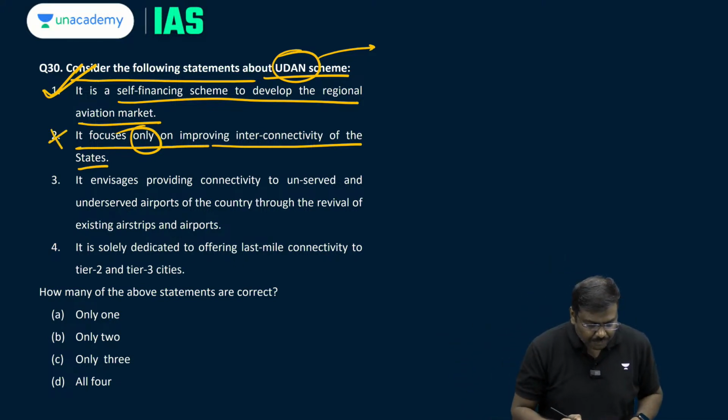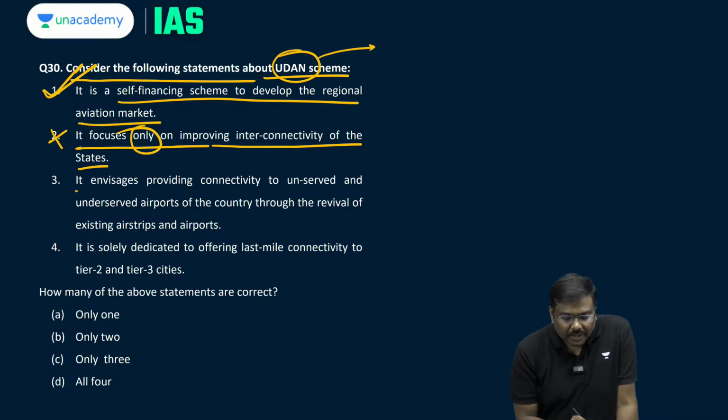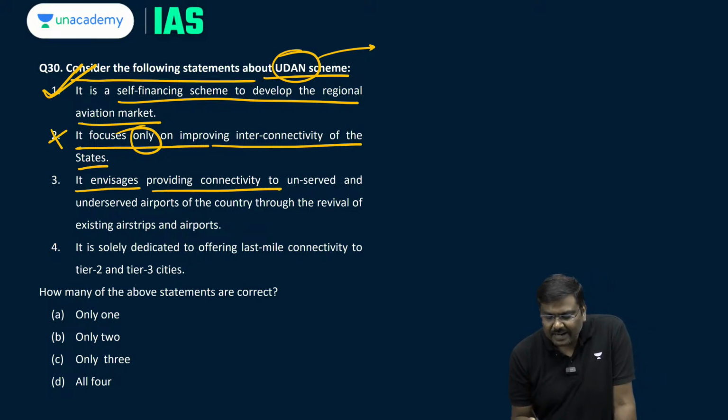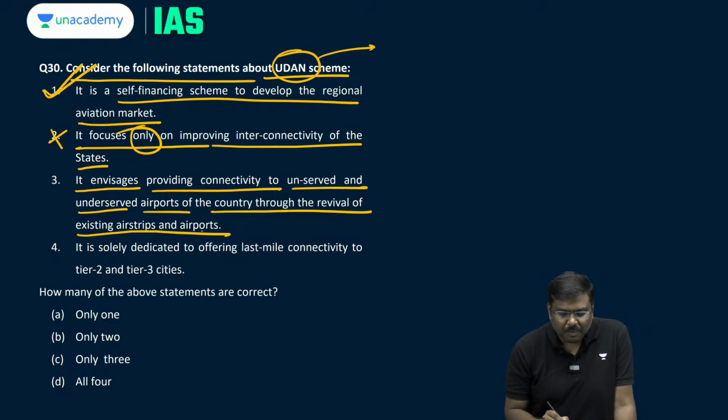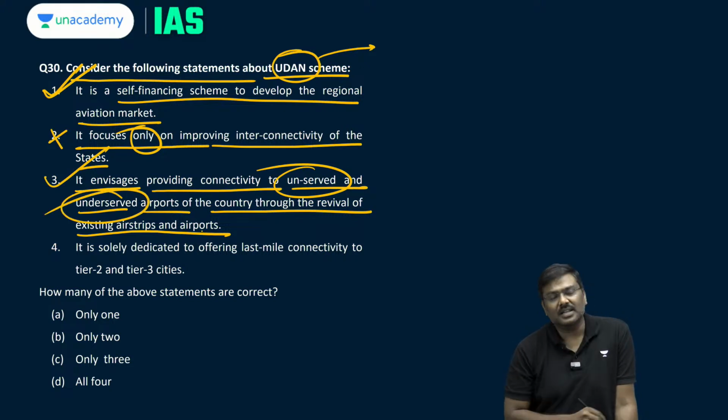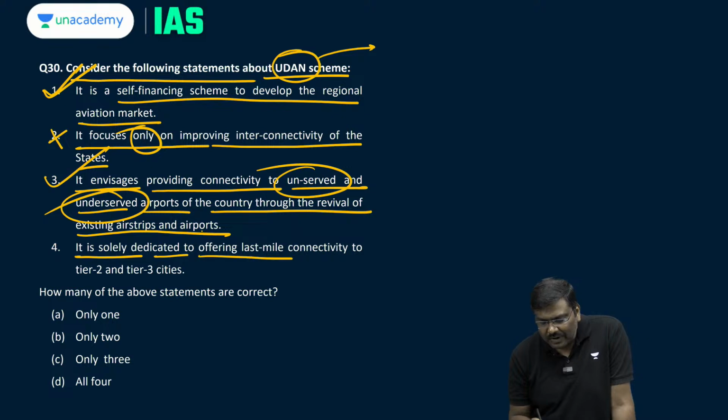Second statement is wrong. Third, it envisages providing connectivity to unserved and underserved airports of the country through the revival of existing airstrips and airports. Right. Third statement, question number 30, basically unserved as well as underserved. Fourth one, it's solely dedicated to offering last mile connectivity to tier 2 and tier 3 cities.